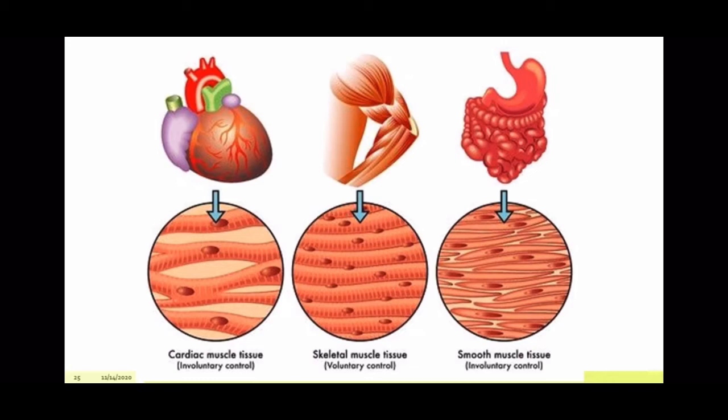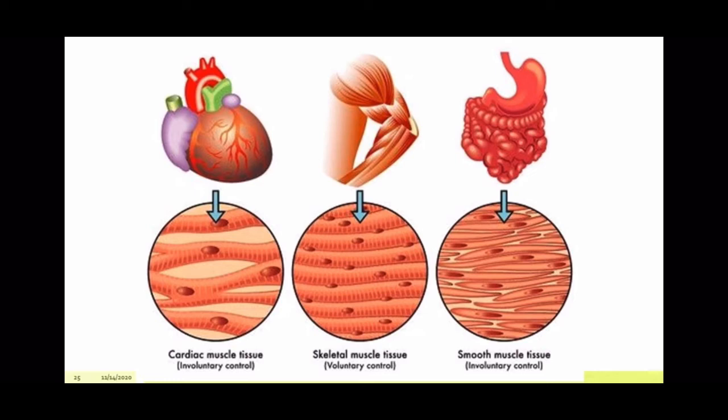So all the running, walking, movement of the arms and the legs that we do is mainly because of this muscle. Because it has the dark and the light bands present on it, it is also called striated muscle. So striated muscles are skeletal muscles. The third type is smooth muscle tissue.